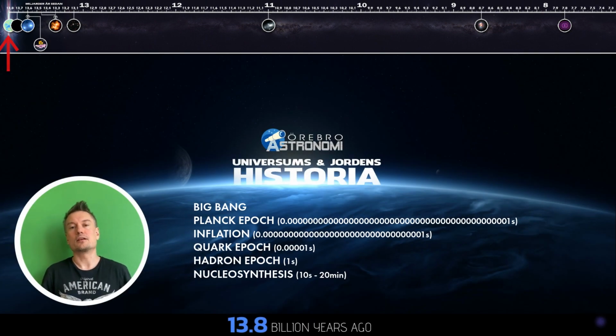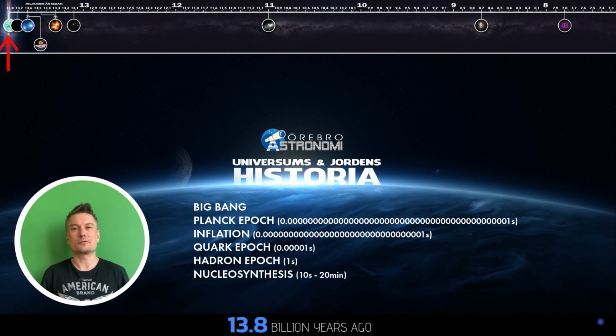Universe and Earth's history. This timeline shows not only our history with life on Earth, but also the entire history of the universe. The scale on this timeline is such that 1 millimeter represents 2 million years, and 1 inch is approximately equivalent to 50 million years. Big Bang, the scientific theory of the origin, expansion, and development of the universe.